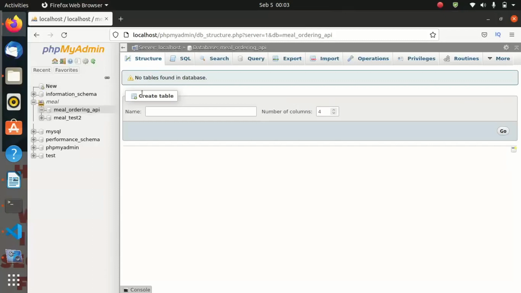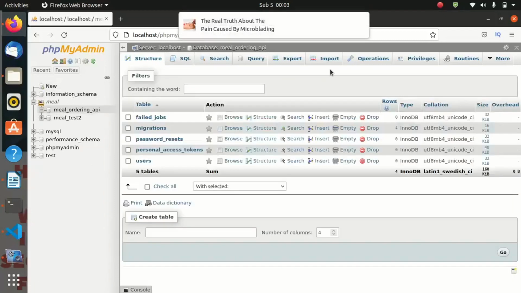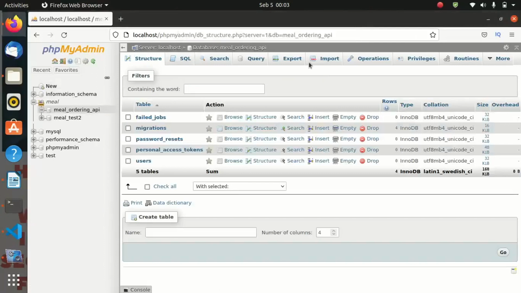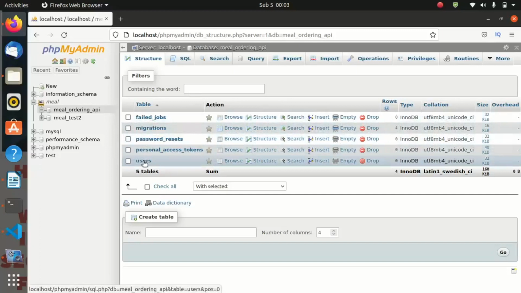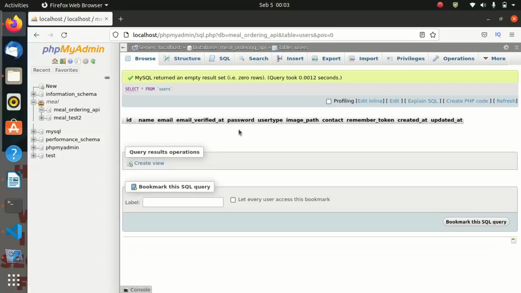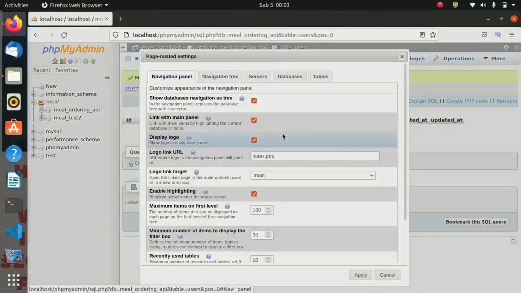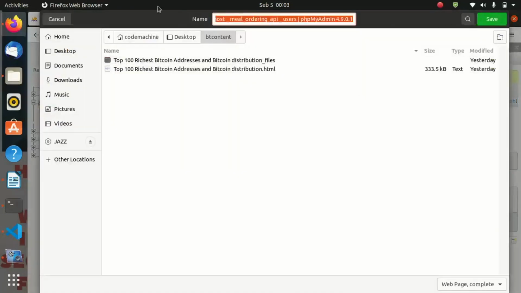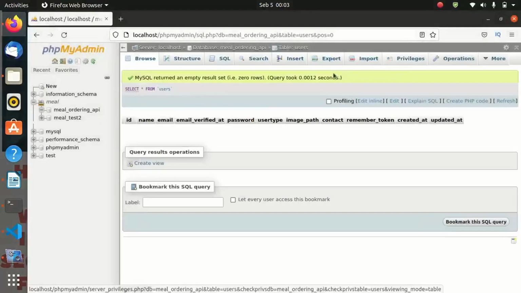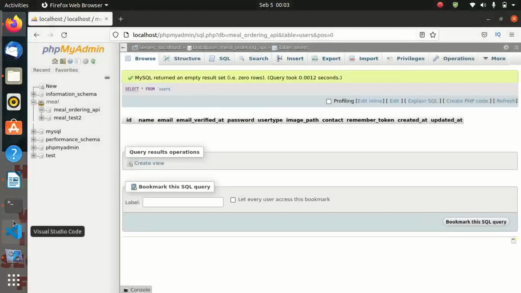Now let us come to our database. We click on the mail API, ordering API. Now you are seeing that after running the migration, we are having these 5 tables. And now if we click on the users table, you are seeing that it is empty. As I said, we need some dummy data to start working with that dummy data. So we are going to use what we call a database seeder to seed some dummy data.